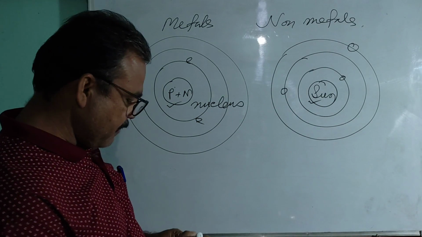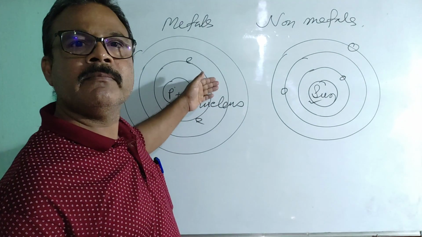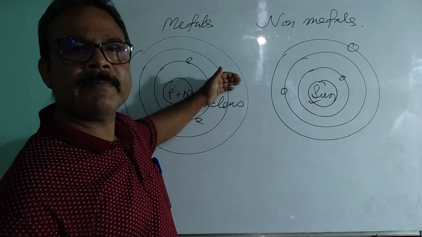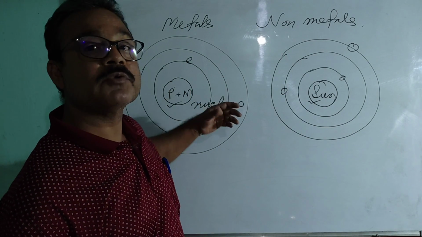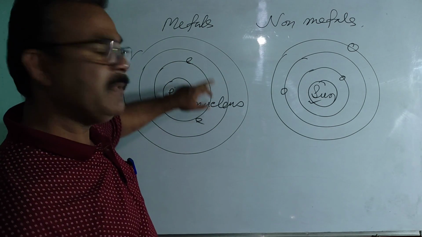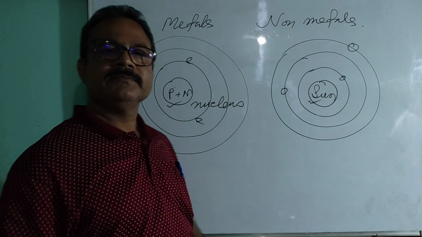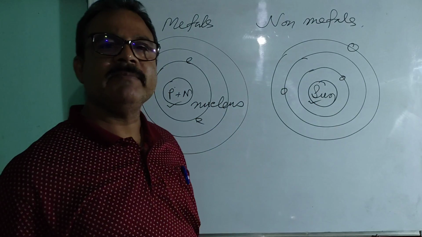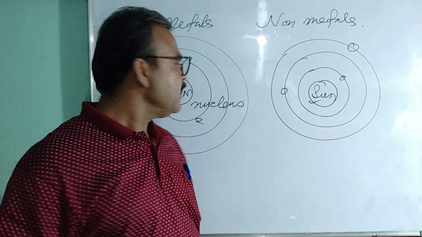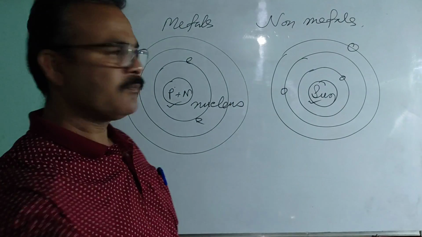That means the number of electrons in different orbits of an atom varies. It is not the same, and it is different from atom to atom. But remember, in any atom, in the first orbit only 2 electrons can be accommodated, and in the second orbit only 8 electrons can be accommodated, and so on. Clear?